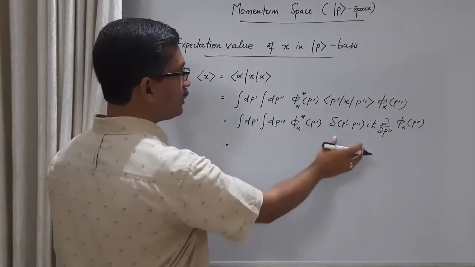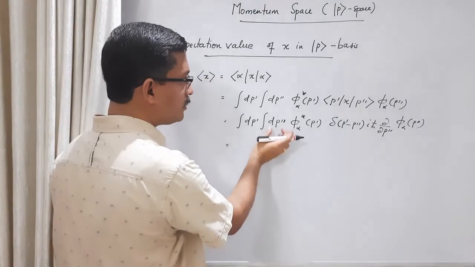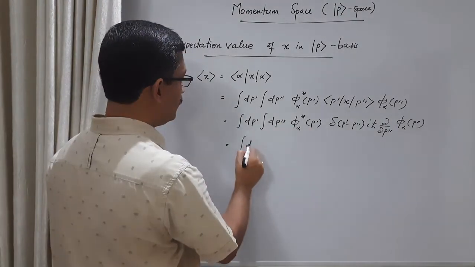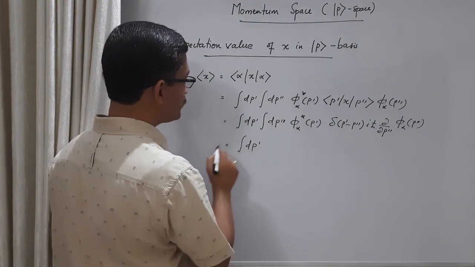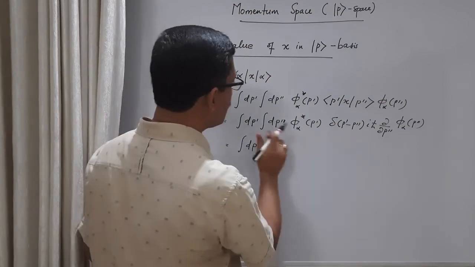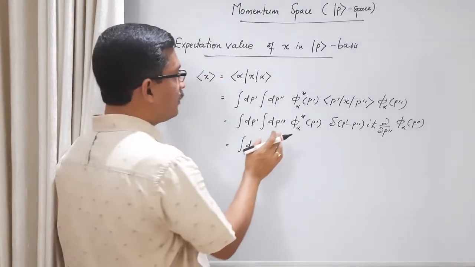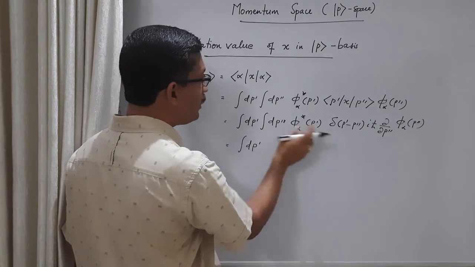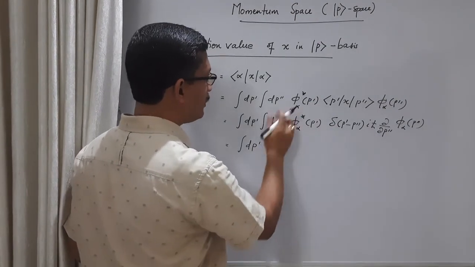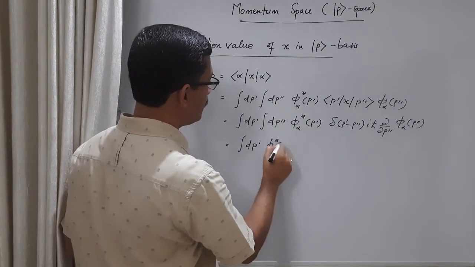Then one of the integrals will go. Suppose this integral goes, then the only remaining integral is the integration over p', and from this integral only one term will remain, p'' equals p'. So this we can take out, φ_α*(p').